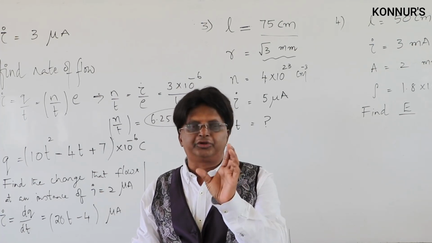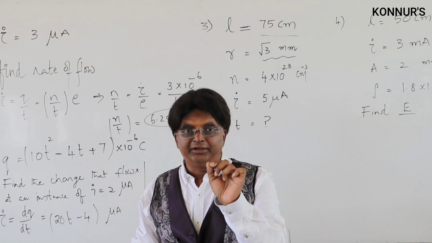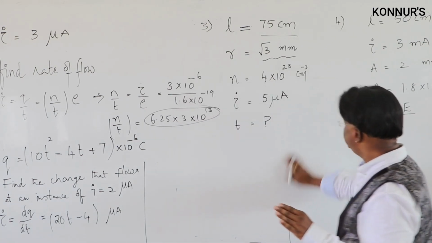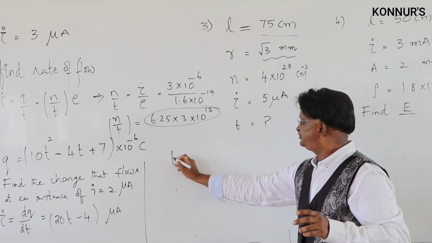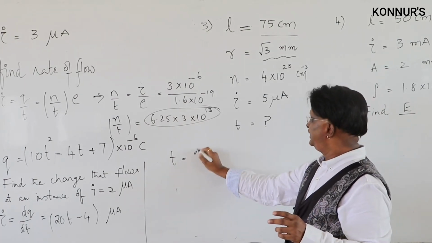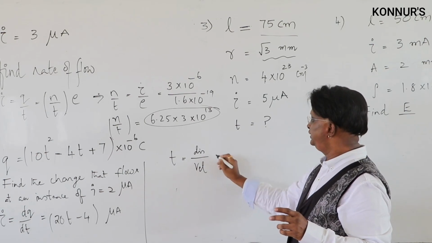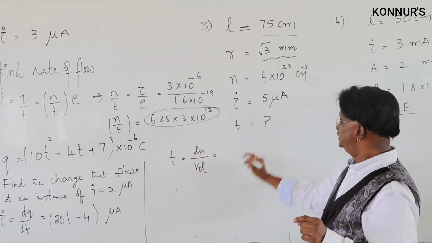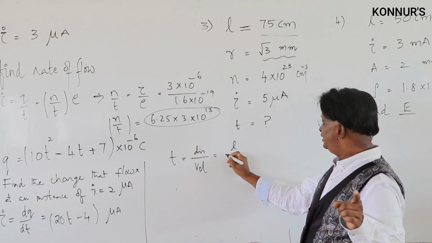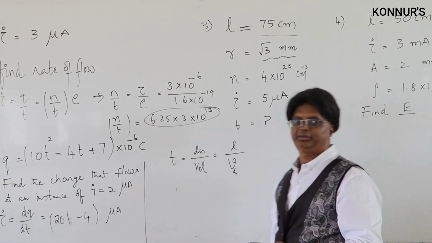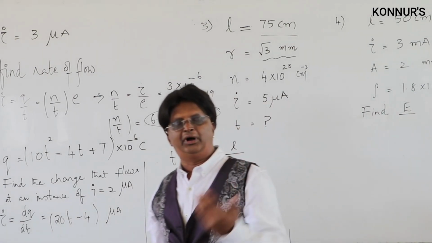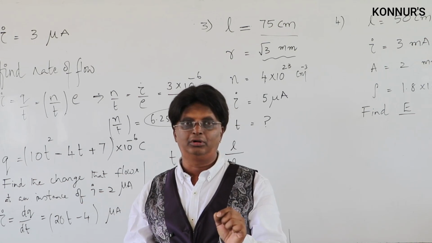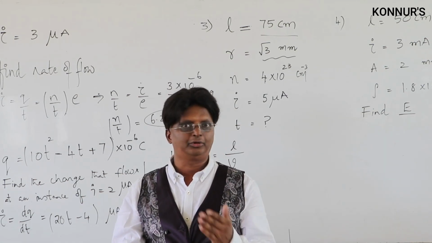So remember, whenever you read the question, the most important thing is identifying the keywords, as I have told. Here it is asked with time, right? Finally, what is it that we need? Time. So the fundamental definition is time is equal to displacement by velocity, right? Displacement here refers to length. Velocity refers to, remember, drift velocity, because yesterday we told, in the presence of applied electric field, all the free electrons acquire only a small average velocity called drift velocity, but not acceleration.